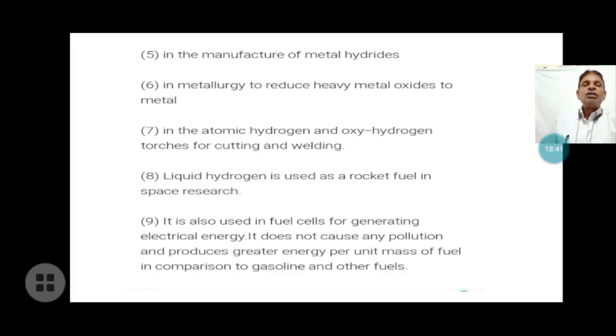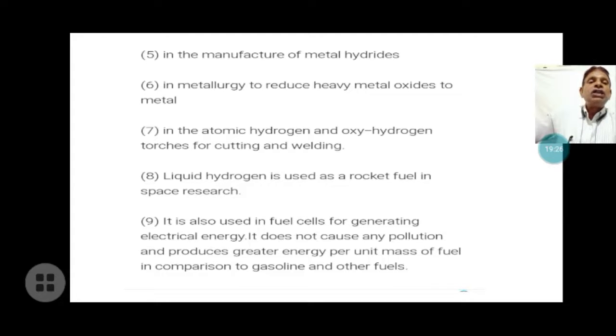Now, other uses of it: manufacture of metal hydrides, that we discussed. Metal hydride is also formed with the help of hydrogen. In metallurgy, for the extraction of metal, hydrogen gas is used to reduce heavy metal oxides to the metal. Atomic hydrogen and oxyhydrogen torches are used for cutting and welding purposes. Liquid hydrogen is used as a rocket fuel in space research.